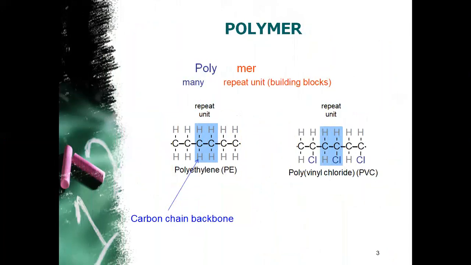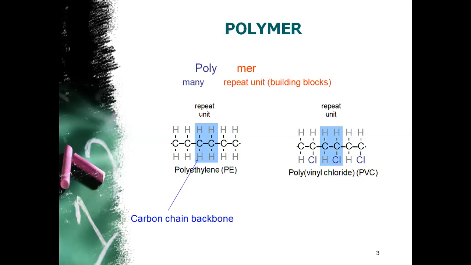The word polymer comprises two Greek words, one poly, meaning many, and second mers, which means repeating units. That means a polymer comprises small repeating units which are called monomers.